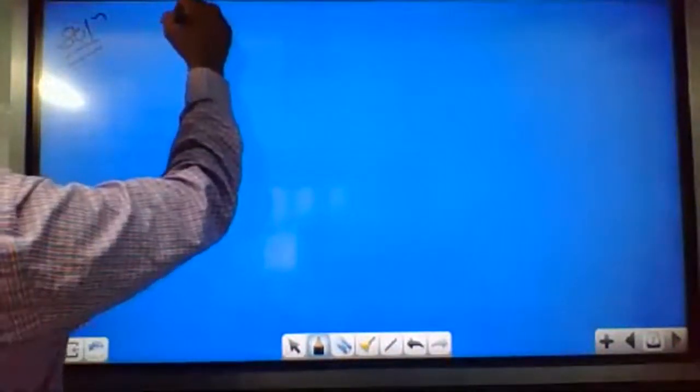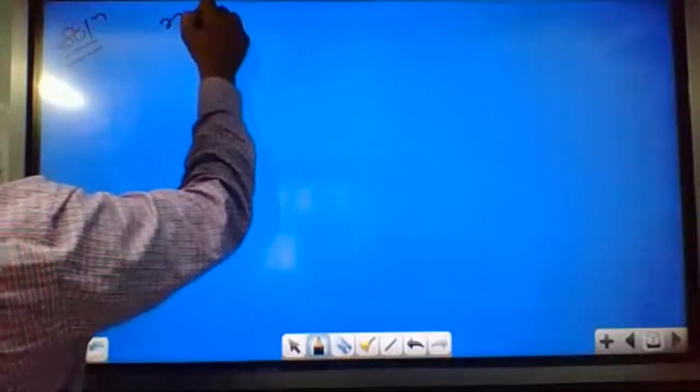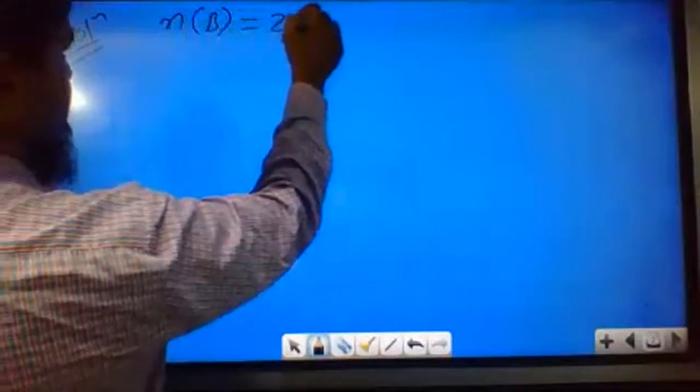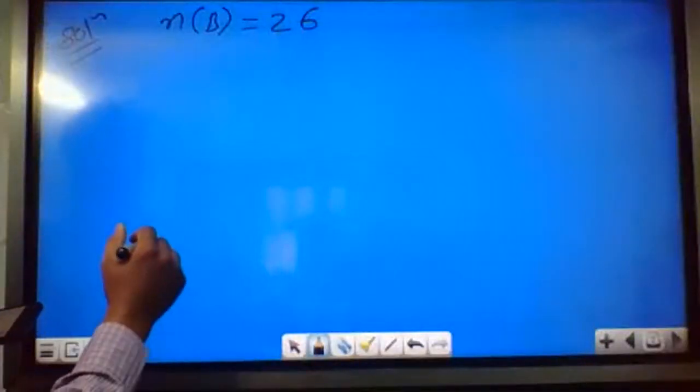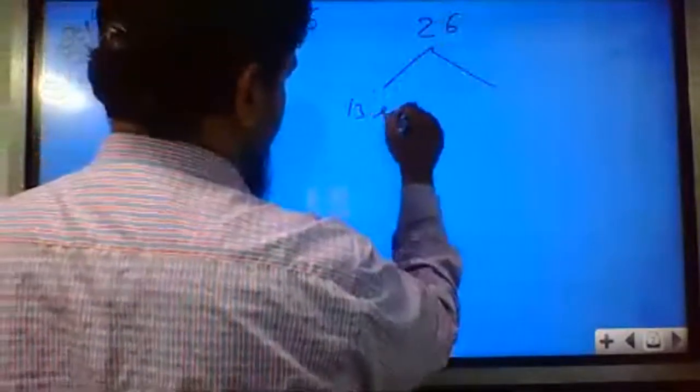Total cards are 52, but they have given only black cards, so we'll consider the sample space as 26. It contains 26 elements. Now, out of 26 cards, 13 are spade and 13 are club.